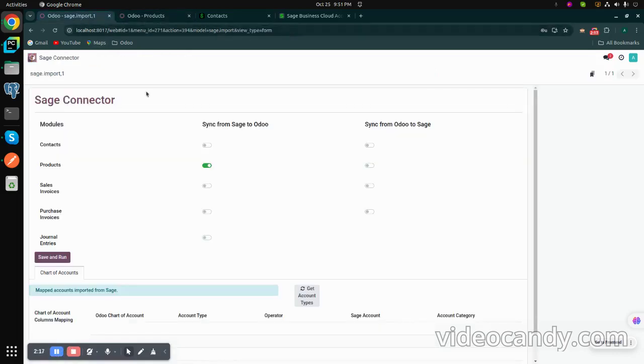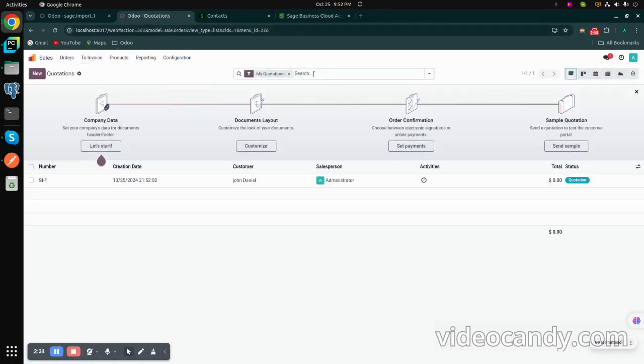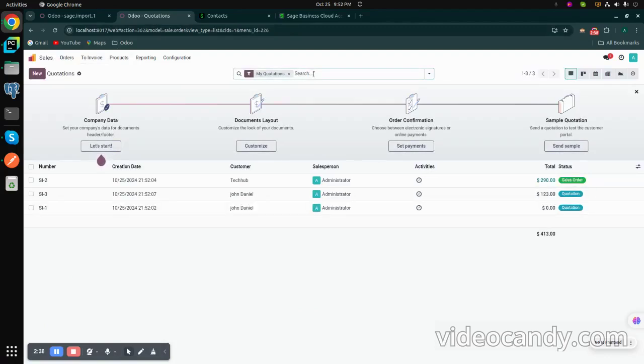Okay, so what I will do next is import the sale invoices from Sage into Odoo. So these are the sale invoices that I have got from Sage.